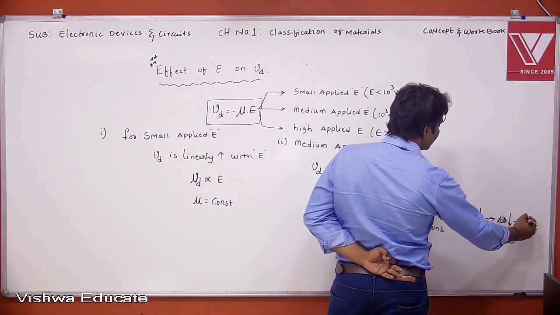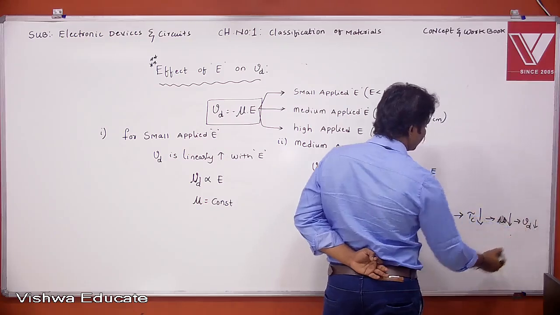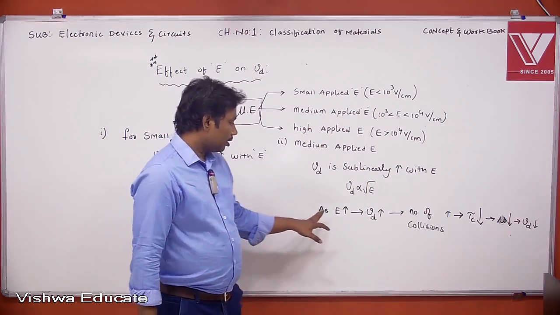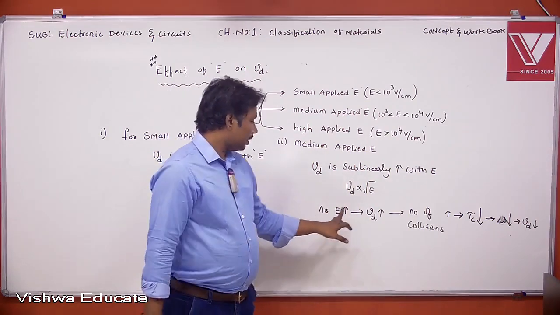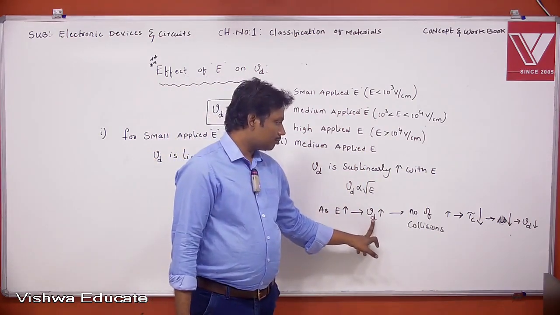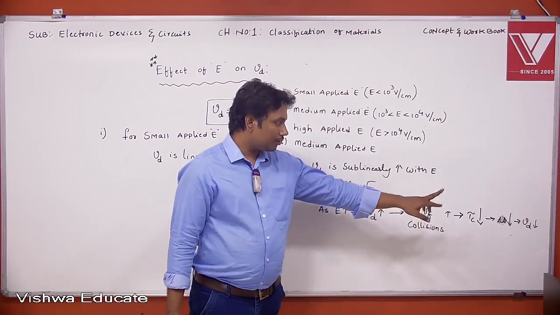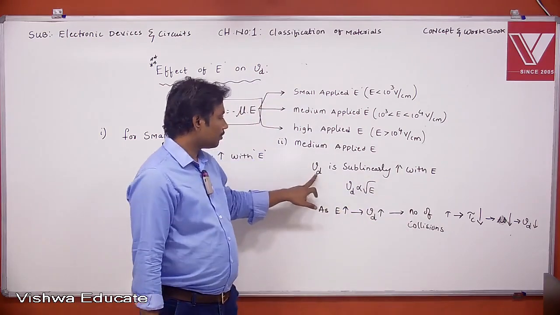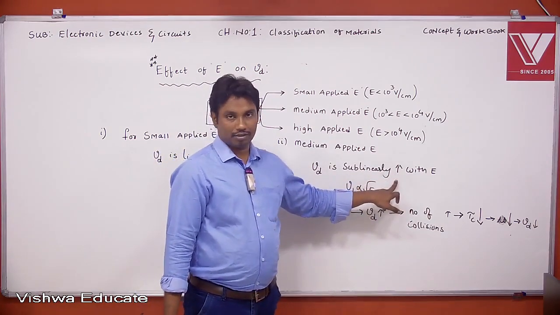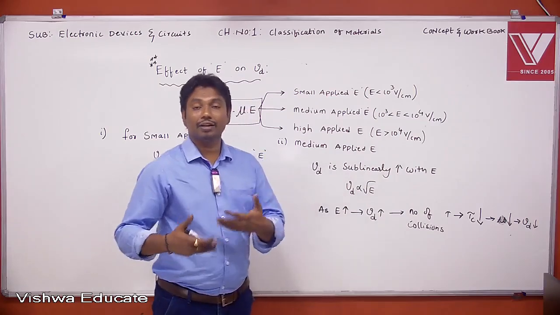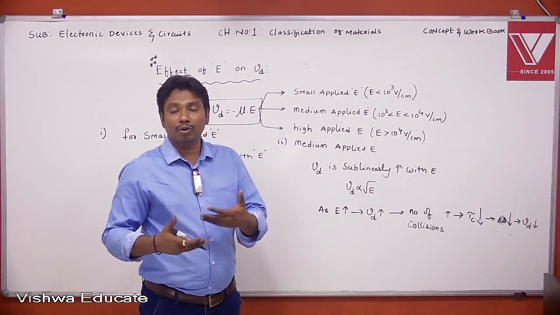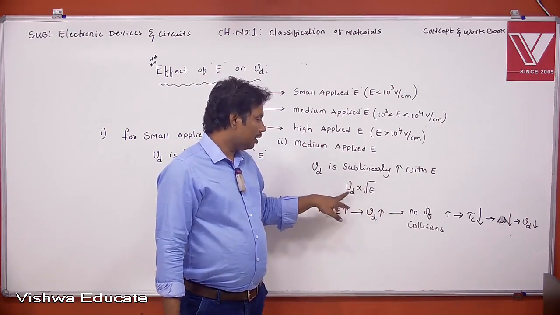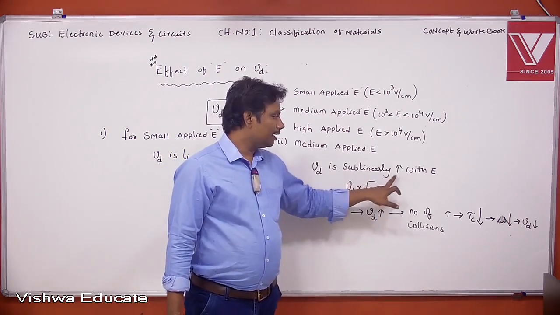If mobility decreases, again the drift velocity decreases, right? See here, if the electric field increases, velocity increases. But at the end the drift velocity decreases because of collisions. That's why the drift velocity increases sublinearly. If you increase the electric field more and more, the chance of collisions increases, so the drift velocity somewhat decreases. So that's why we say sublinearly increases.